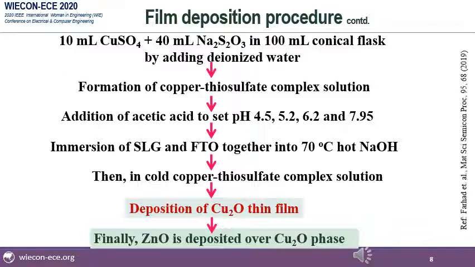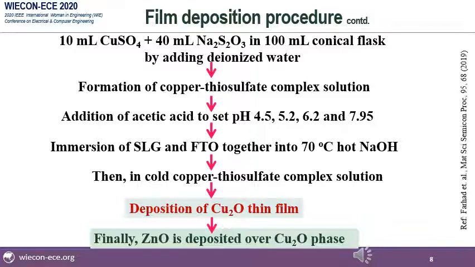The film deposition procedure. At first, we prepared a copper thiosulfate complex solution from copper sulfate solution and sodium thiosulfate solution in 1:4 ratio. Then we added acetic acid to set the pH at 4.5, 5.2, 6.2 and 7.95.